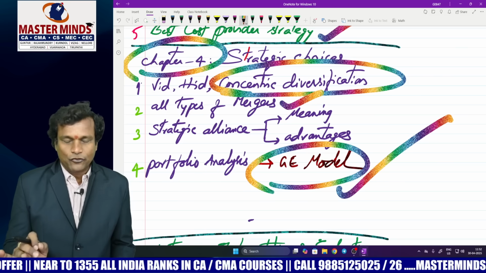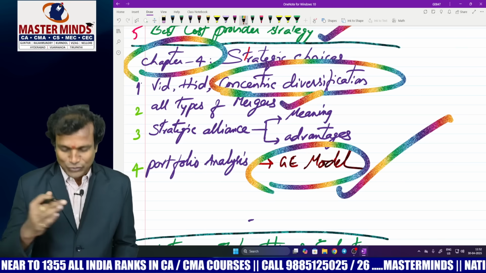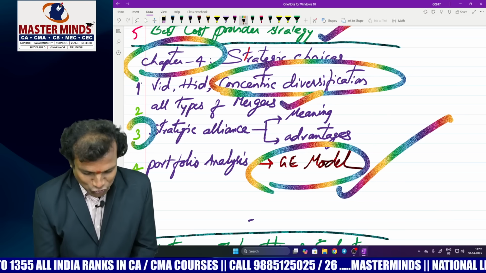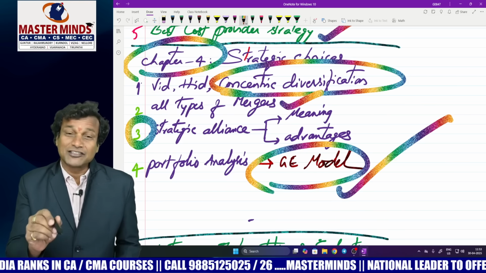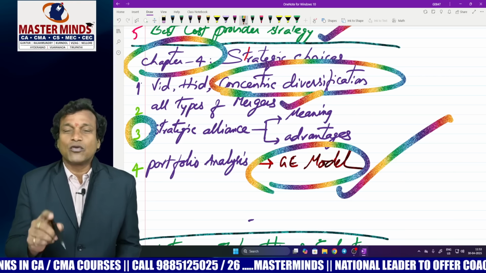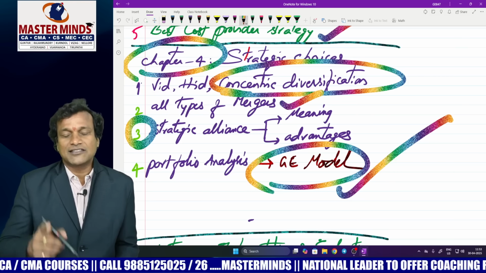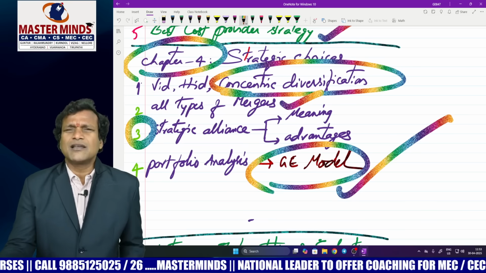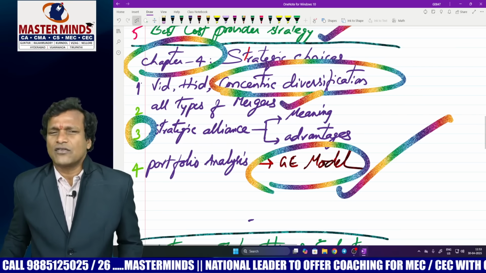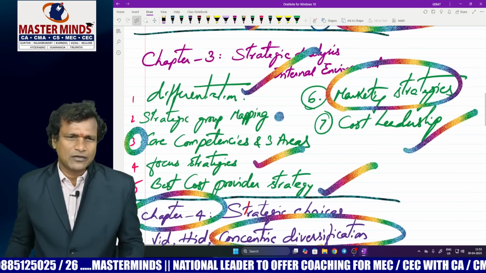Finally, from chapter 4, if you ask very seriously, as your well-wisher, my strong guess, hopefully it might appear in your paper also: strategic alliance. Be cautious with this concept. It will appear in your paper, strategic alliance meaning, and thereafter disadvantages. No extra task. Please study the disadvantages also for strategic alliance, right?